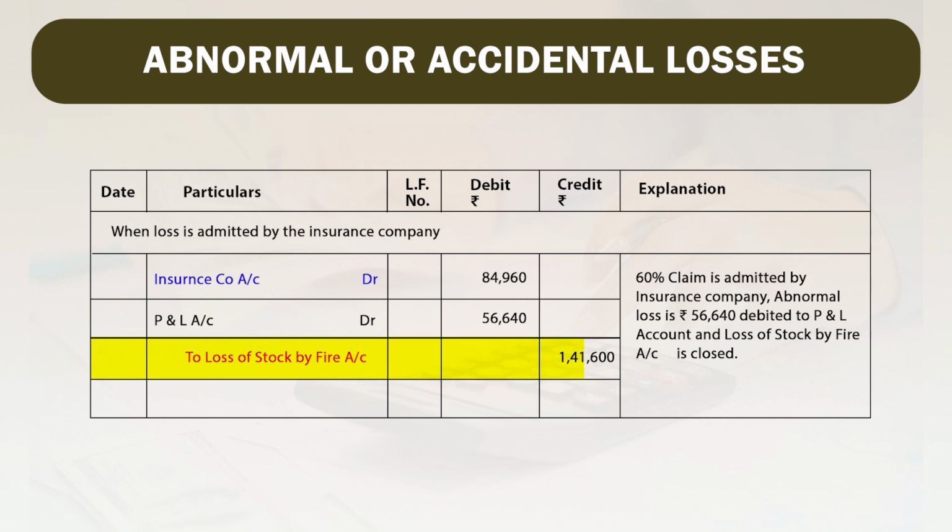56,640. And now finally, the whatever account we have opened over here to loss of stock by fire account will be closed. So, 60% claim is admitted by insurance company. Abnormal loss is of rupees 56,640 debited to profit and loss account, and here the loss of stock by fire account is closed.